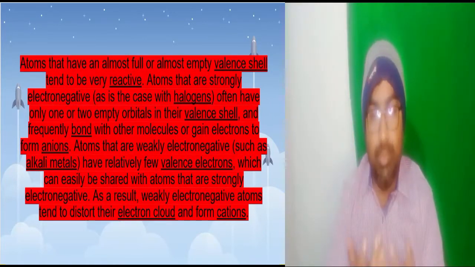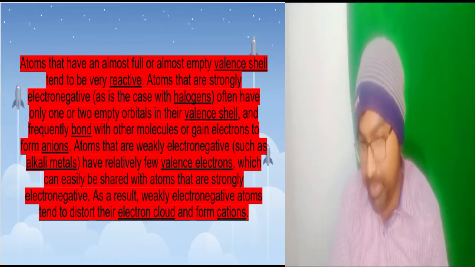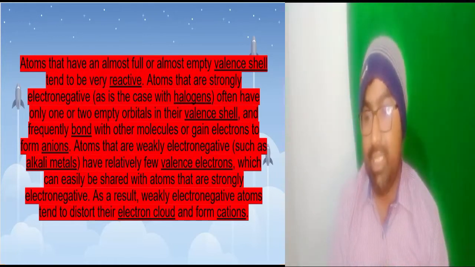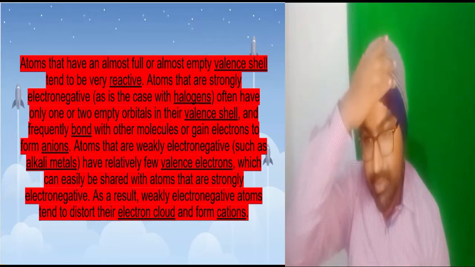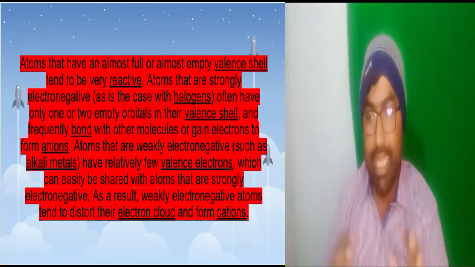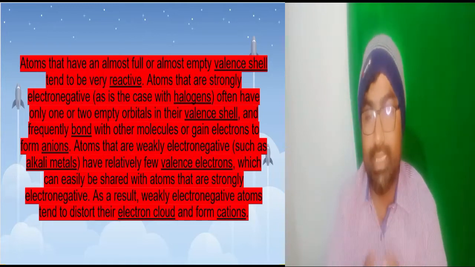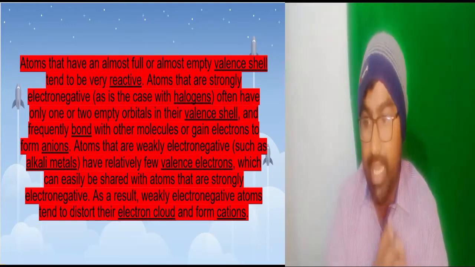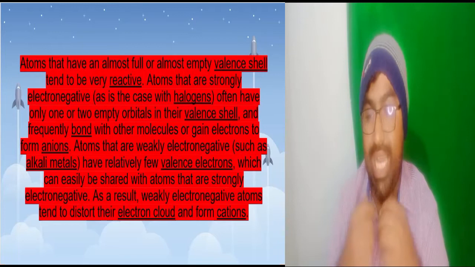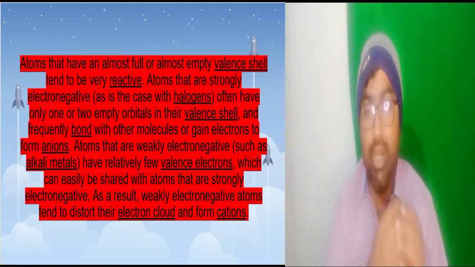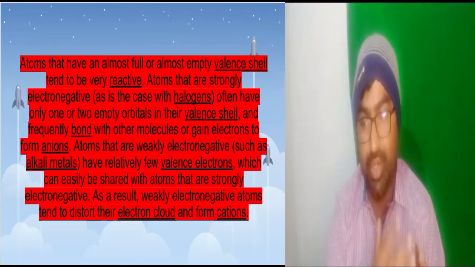Atoms that have an almost full or almost empty valence shell tend to be very reactive. Atoms that are strongly electronegative, as is the case of halogens, often have only one or more empty orbitals in their valence shell, and frequently bond with other molecules or gain electrons to form anions.